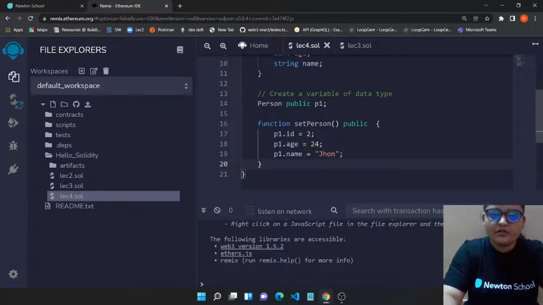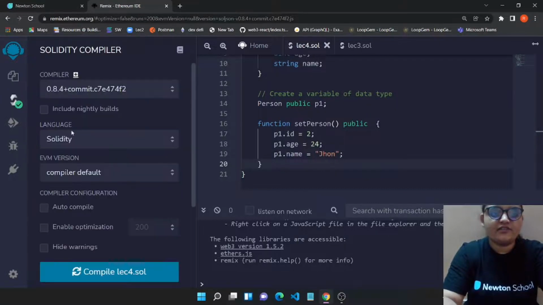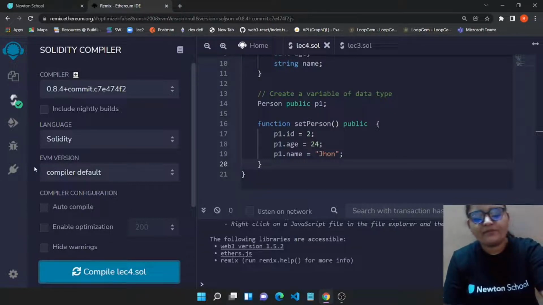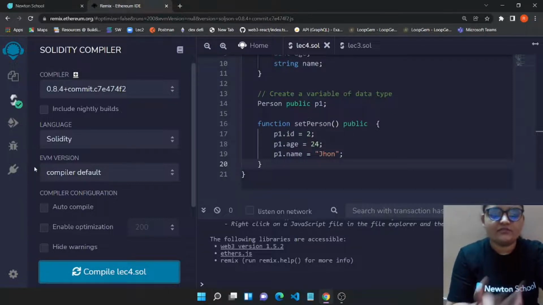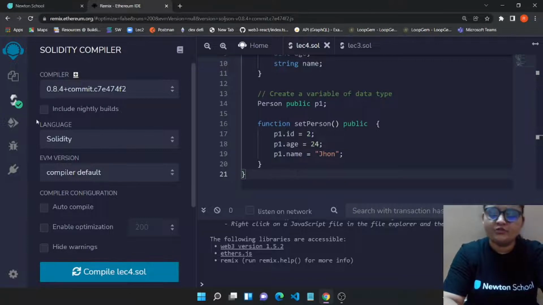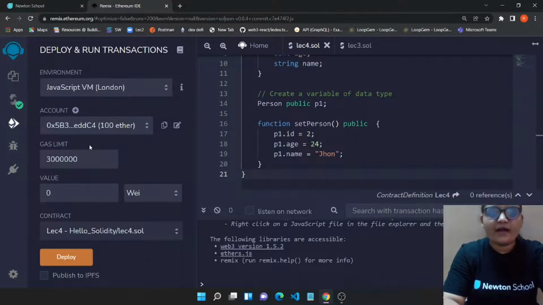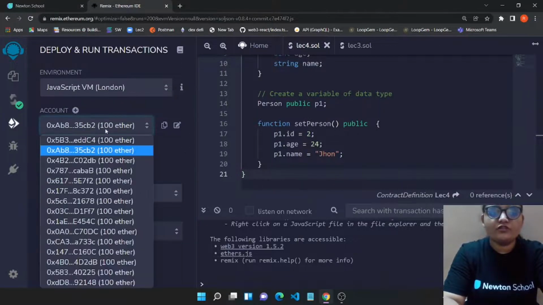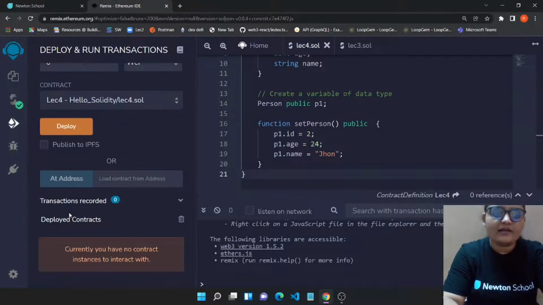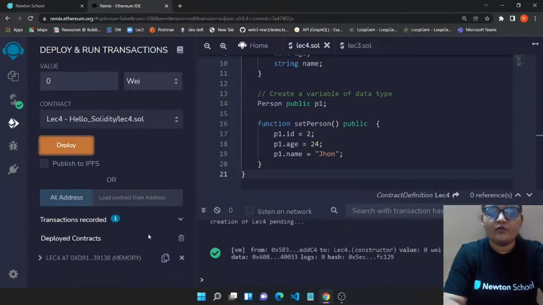Now let's compile, and it successfully compiled. You can go to the compile tab and click on this blue icon, or you can simply press Ctrl plus S, and this will help you to compile your particular contract. Now go to the deploy tab, select an account from which you want to deploy this contract, and click on this deploy button.